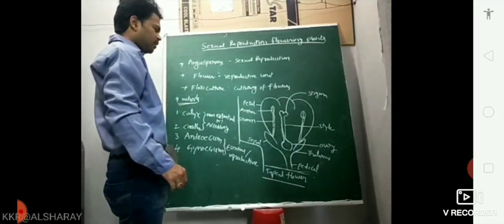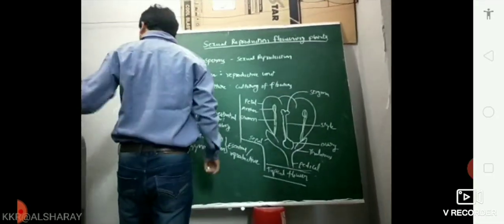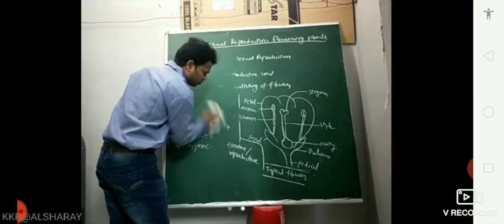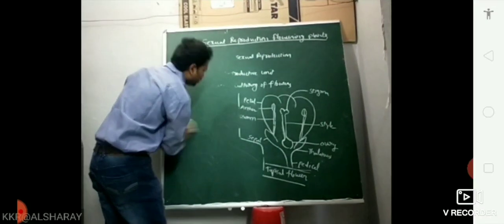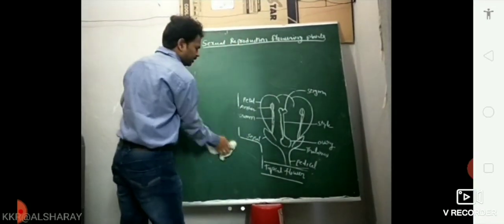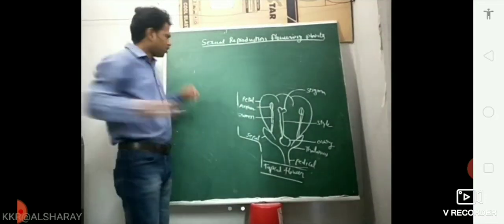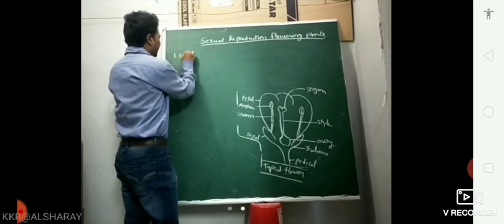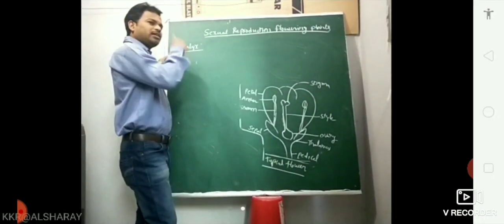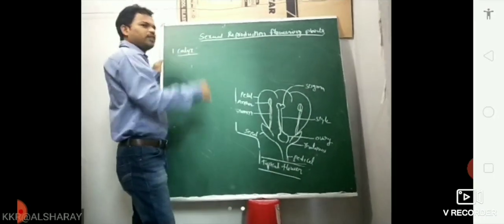First, one by one, we'll see a brief explanation about these whorls. First one is calyx. See the diagram here. First whorl is the calyx. You can recall this information from the morphology of flowering plants.